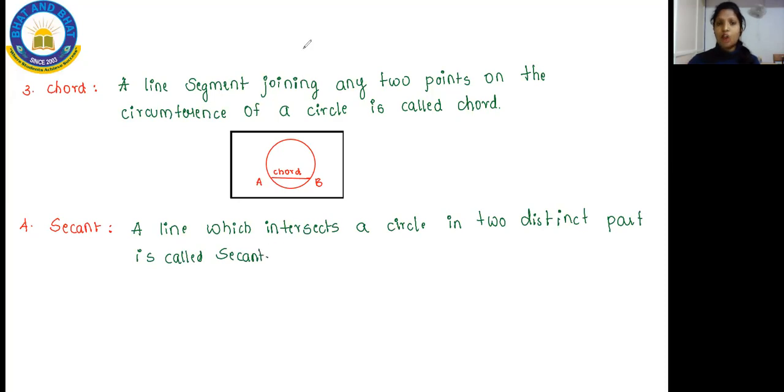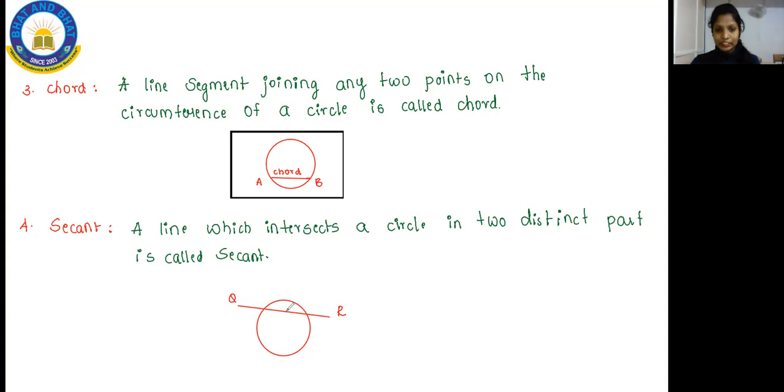Now let me draw a diagram so that you will understand, and then I start explaining. So this is a circle, and above the circle, crossing it, I'll draw one line, and I name that line Q and R. So for a circle, you draw a line and that line will intersect the circle.